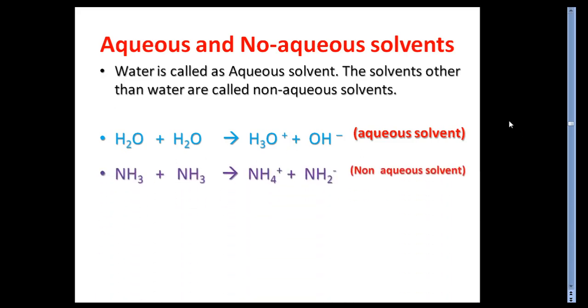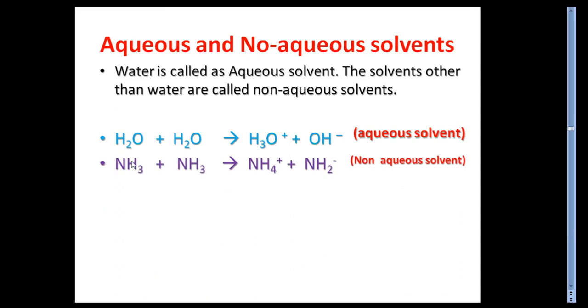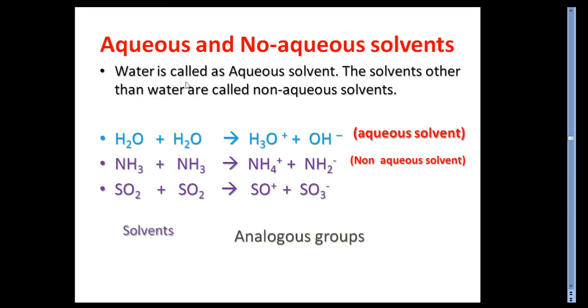Now the next is ammonia. When they come together, the ammonium ion is formed. This is the reaction of a non-aqueous solvent, and these are the solvent categories and their analogs. In the same way, SO2 combines to form SO plus and SO3 negative ions. So these are the basic differences between aqueous and non-aqueous solvents and their reactions, and each and every solvent has its analogous groups.